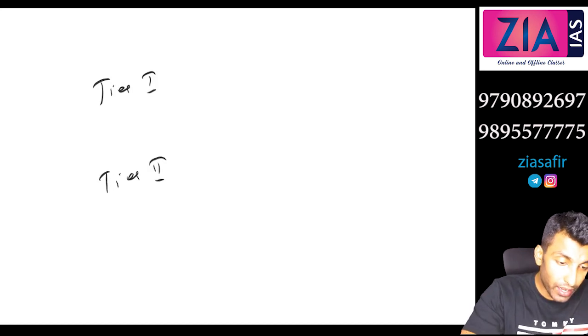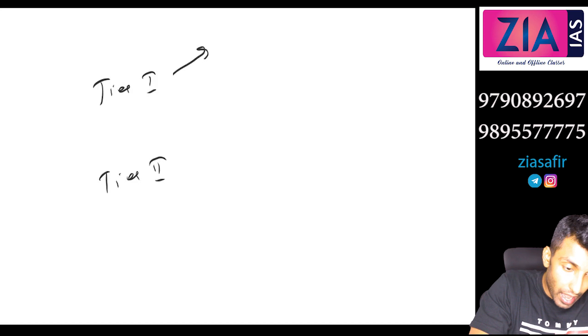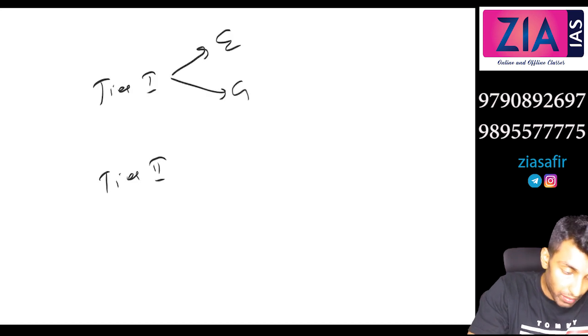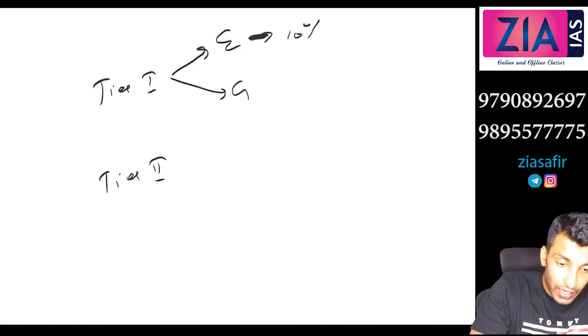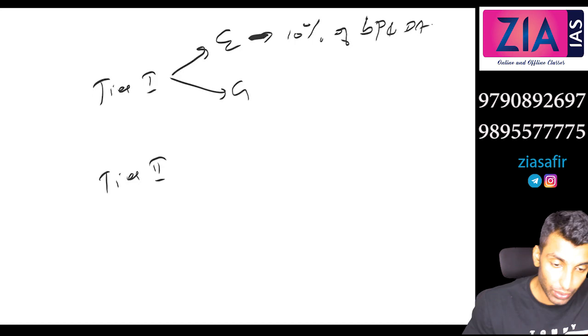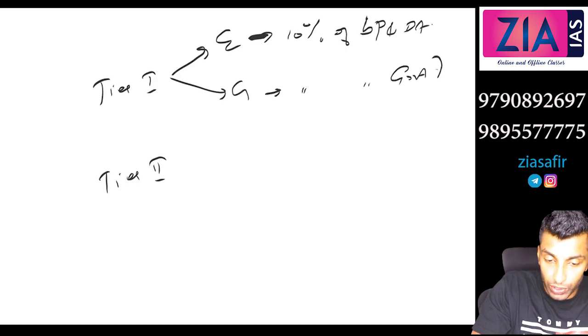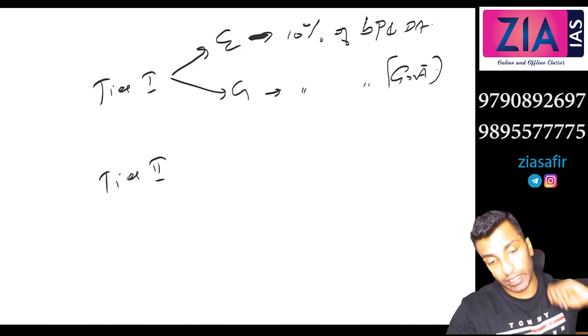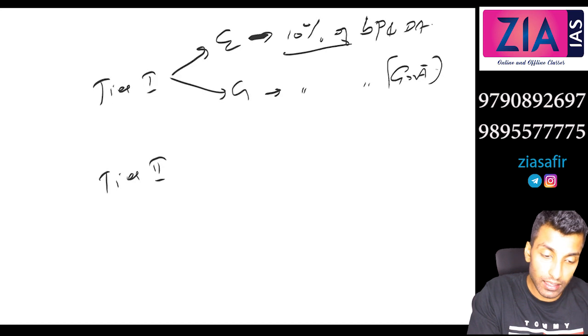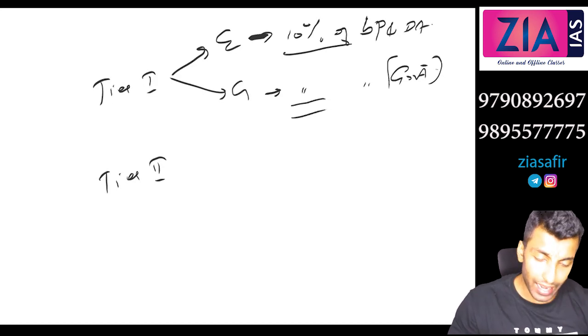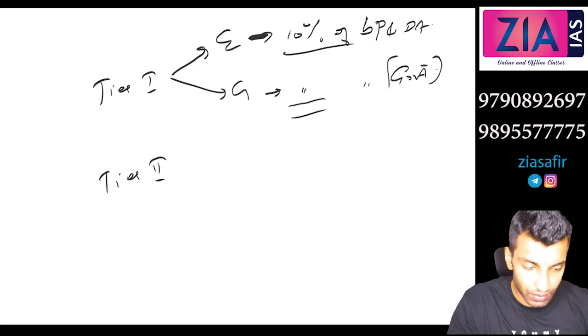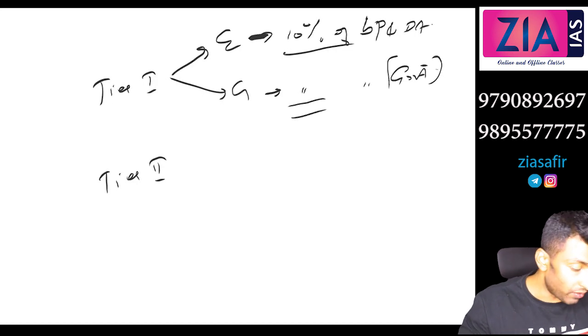In tier 1 contribution, the employee and the government both will contribute. How much will the employee contribute? 10% of basic pay and dearness allowance. Exactly the same contribution will come from the government also. Whatever the employee contributes, that 10%, the government will also contribute. It will be invested in mutual funds, etc. That we will discuss later. So this is tier 1.